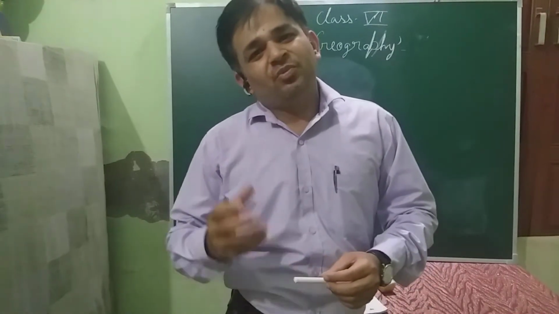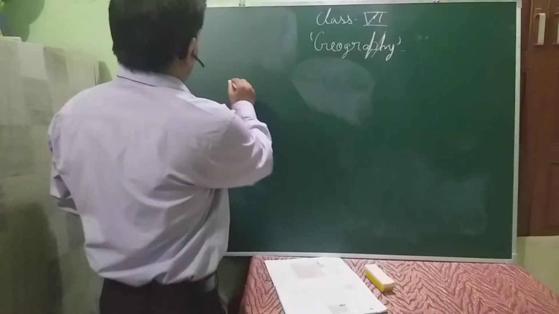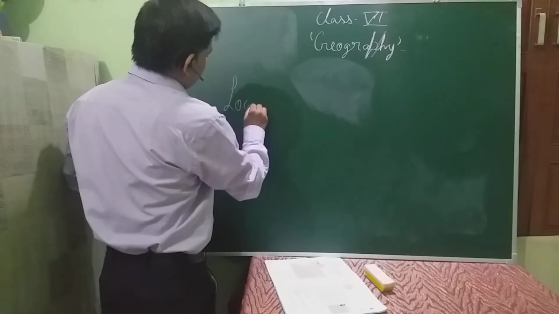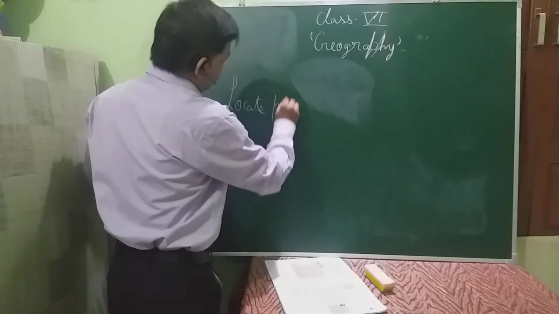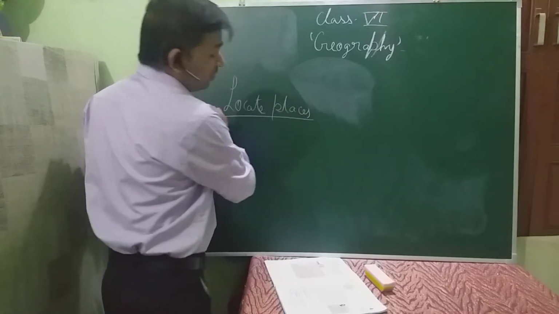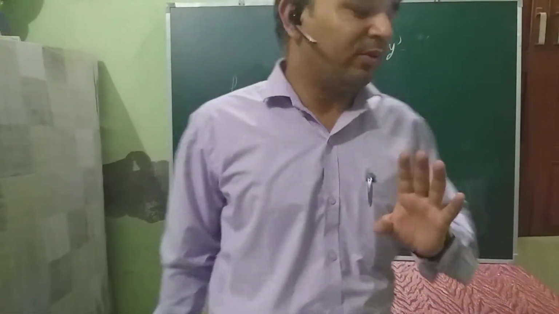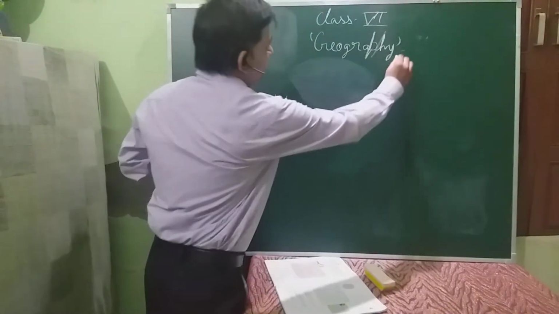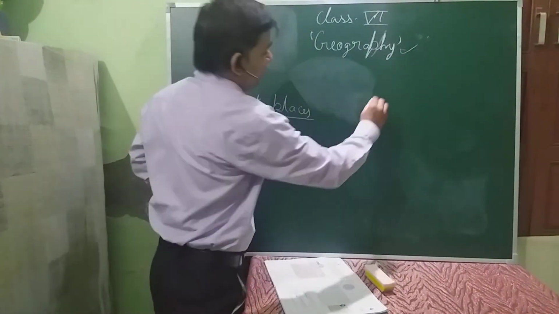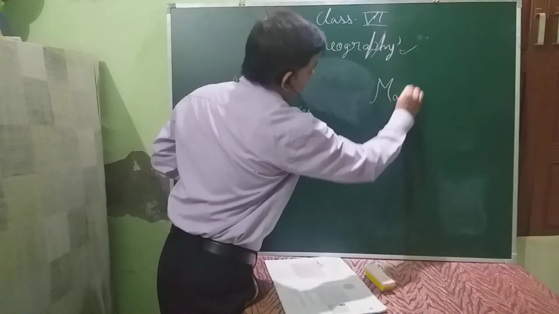So what do maps do for our life? They help us to locate the places. So the chapter which we are going to cover today is of geography, and the name of the chapter is maps.